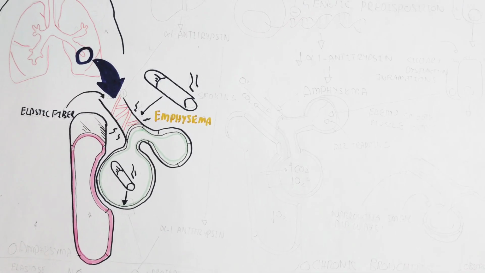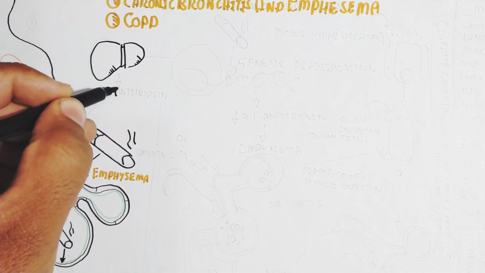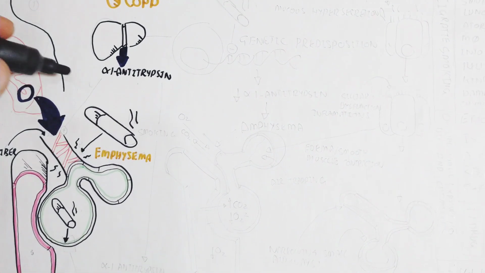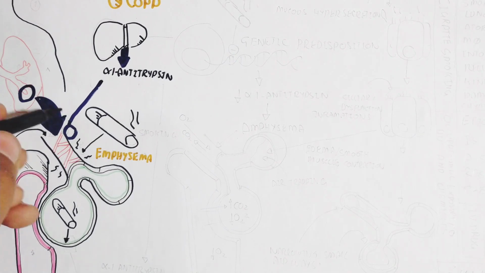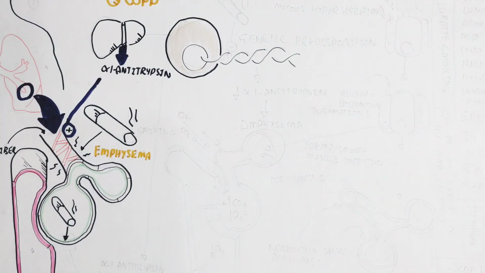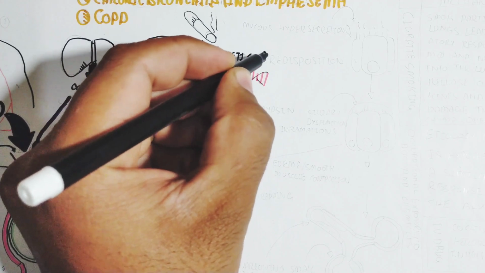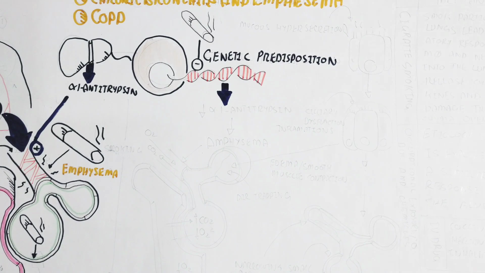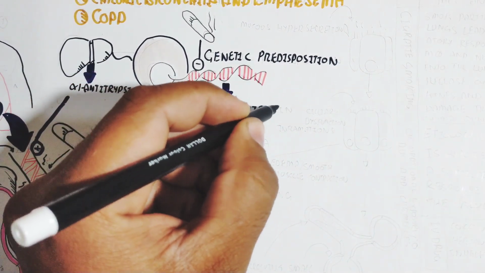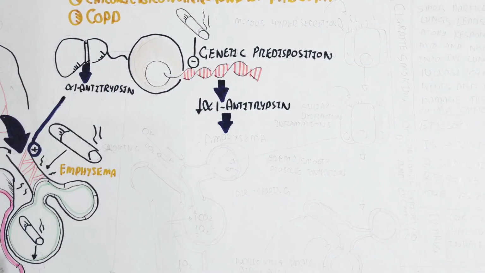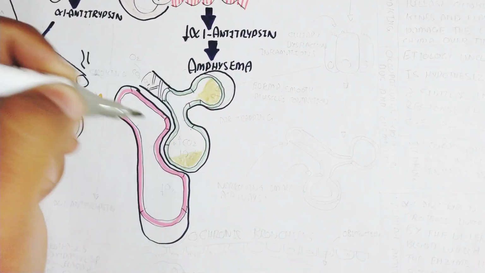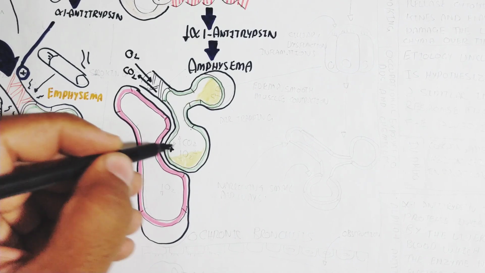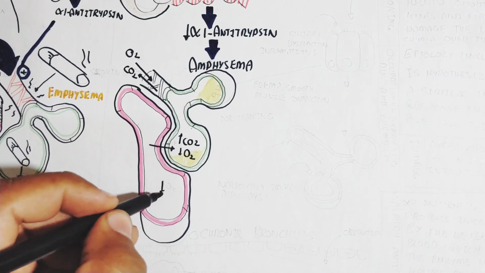An important thing you need to understand is that our liver produces the alpha 1 antitrypsin protein. This antitrypsin protein inhibits the protease enzymes, oxidative stress production, and elastase enzyme activity from the neutrophil. For example, smoking activates a genetic predisposition in the liver cells that leads to a decline in the alpha 1 antitrypsin protein. This is a defense protein, so emphysema basically increases due to this.